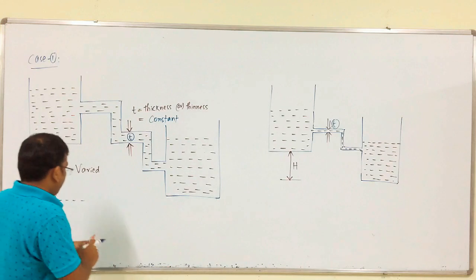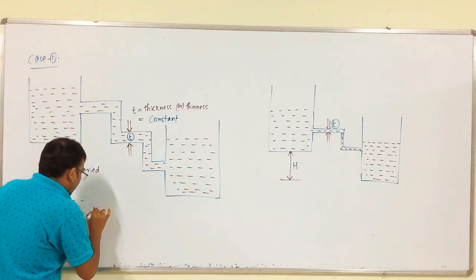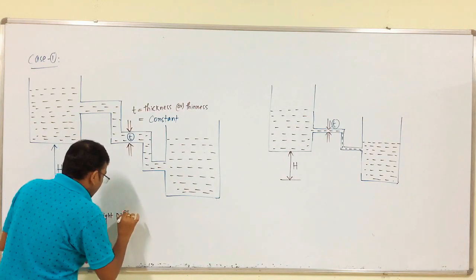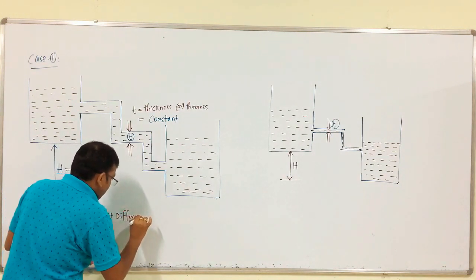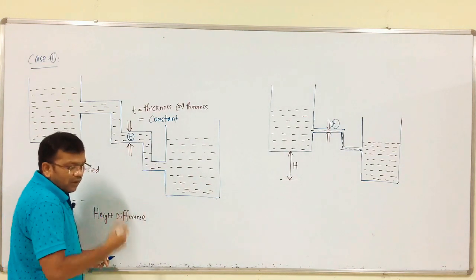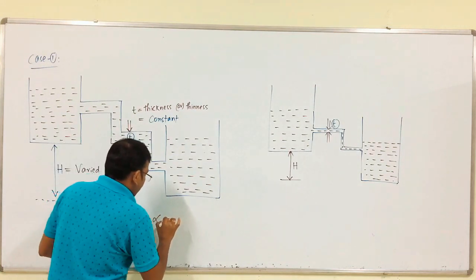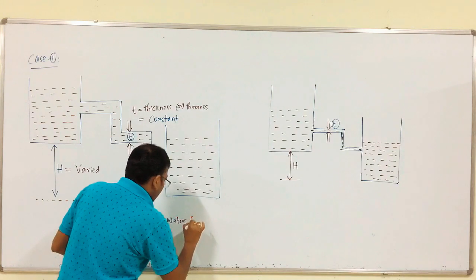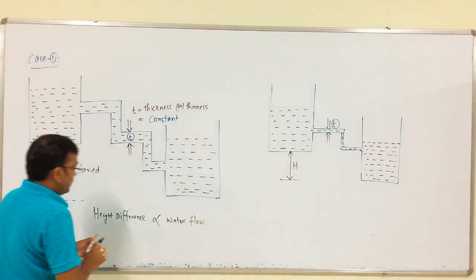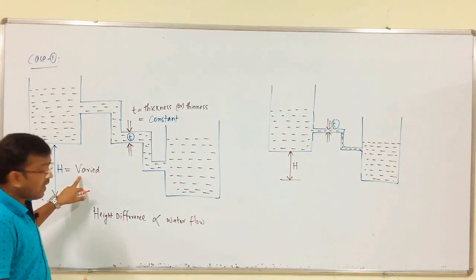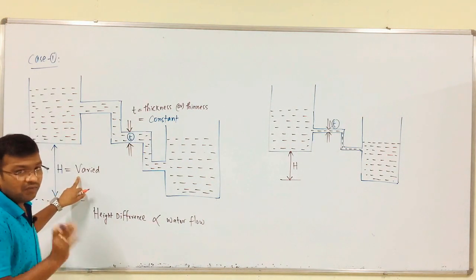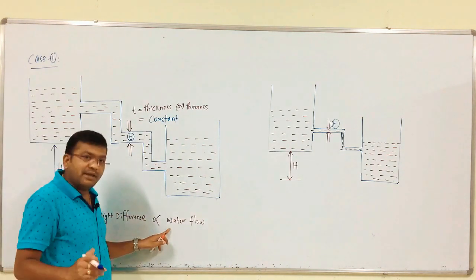So, we all know that the height difference makes water flow, which is proportional to water flow, right. Here we have the variable parameter of height; if we change this height, obviously the water flow changes.